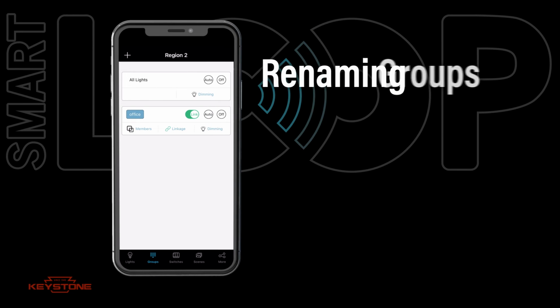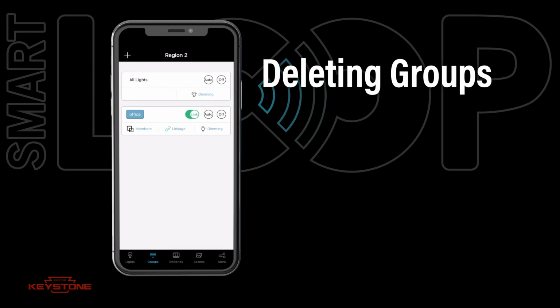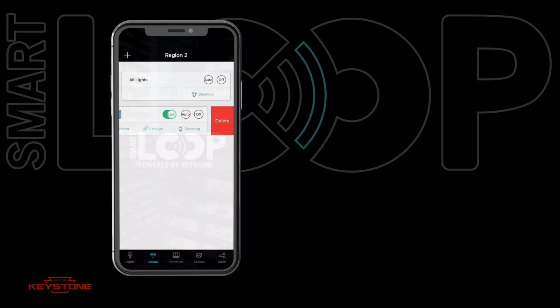You can rename your groups at any time. To rename a group, press the blue name button for a given group and then hit OK when finished. To delete a group, press and slide left anywhere on a given group. This will reveal the Delete button.